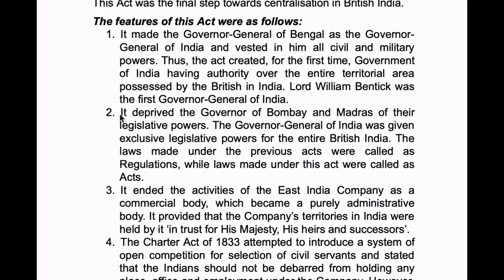Now, who is the first Governor General of Bengal? Lord Warren Hastings. See, remember, I'll tell you one trick. William Bentinck, that is WB, will come last. Warren Hastings is WH. Okay, WH, Warren Hastings, WB, William Bentinck. Okay, H will come first and B will come later on. H is Governor General of Bengal, that is Warren Hastings. B is Governor General of India, that is William Bentinck. Okay, in alphabetical order, generally B will come first, but here B will come last.